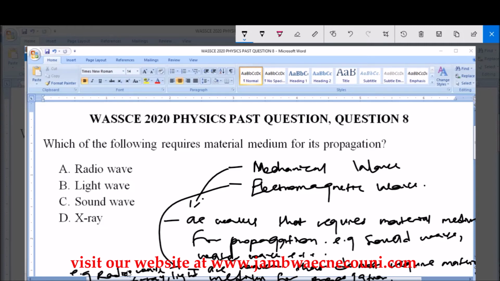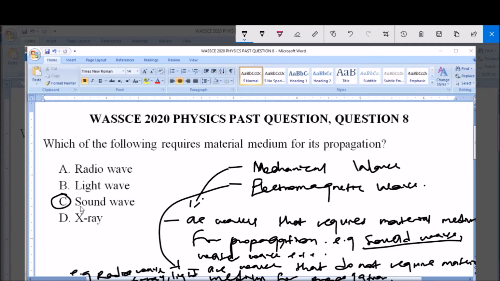You know, a vacuum is an empty space. Now, mechanical waves, like I said, require material medium for their propagation, and the question is asking us about what mechanical wave. An example of mechanical wave is sound wave, which is option C. So therefore, sound wave is the answer to this question, because sound wave is a mechanical wave which requires material medium for its propagation. The other options here are electromagnetic waves that do not require material medium for propagation.